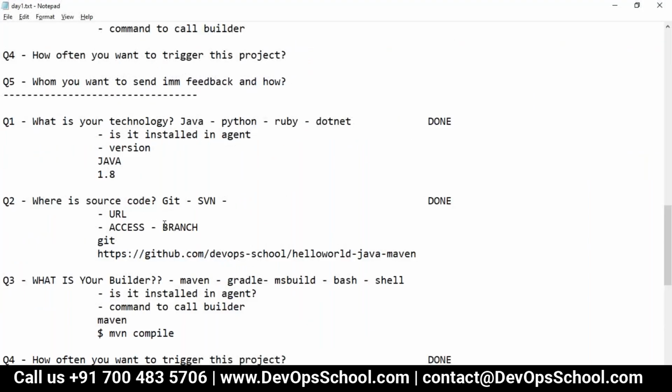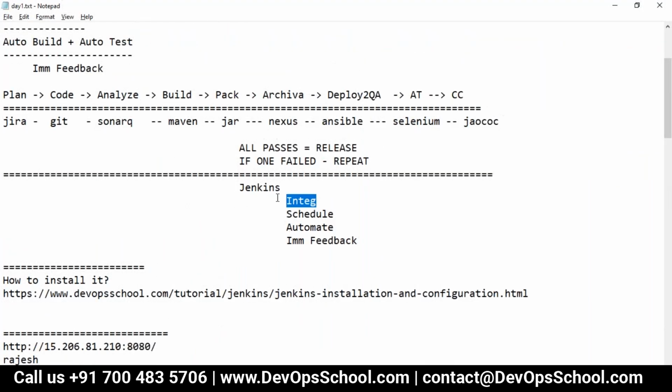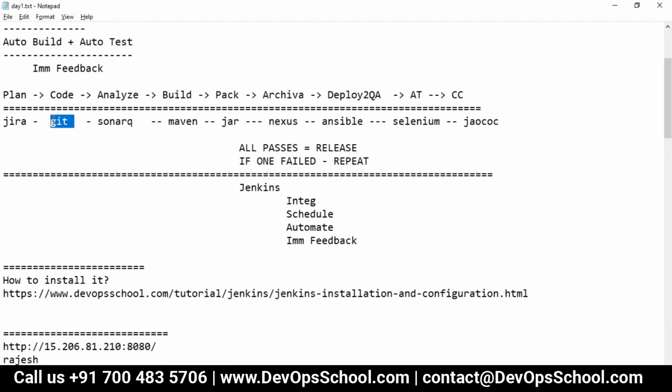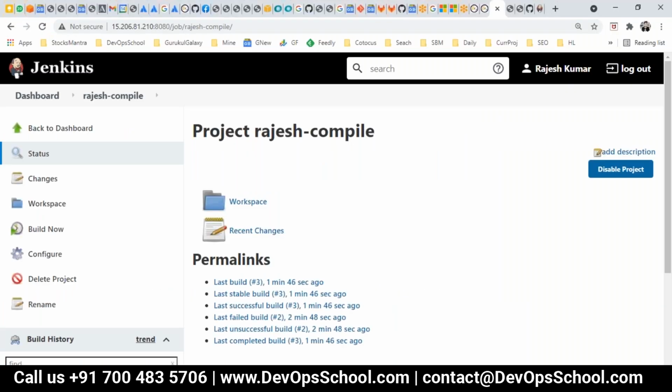Come back to the discussion point. You can integrate so many tools in this session. In this job, I integrated with Git to check out the code. I integrated with Maven. I scheduled it, and automated, it will run automatically. And immediate feedback, for the time being, is email. So many features are there, many things which can help you.